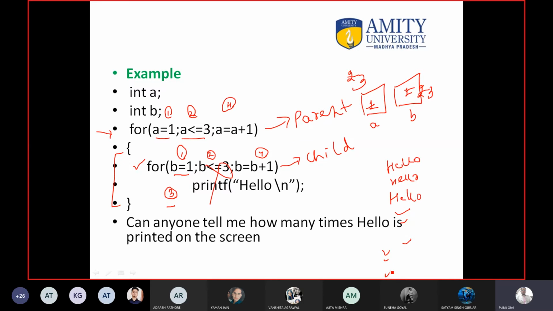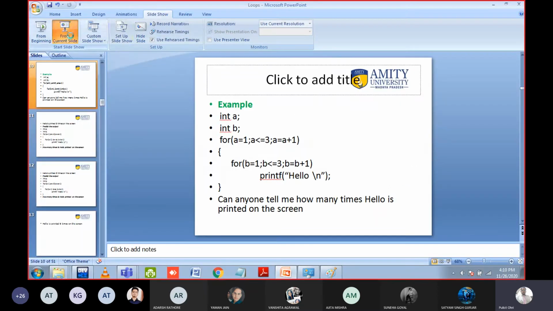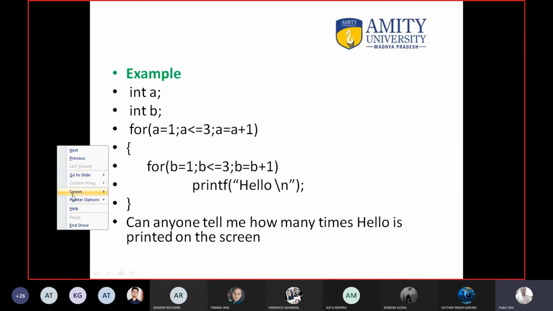Are you getting this? I will explain this concept once again, but I will give you 2 minutes. Just see this particular thing and try to understand it. If you have doubt you can ask. Here the loops are connected. Parent will work for only one time, then child will work. What you can do, just write the numbers 1 2 3 4. If you have understood previously how the for loop was working, you can easily understand this.